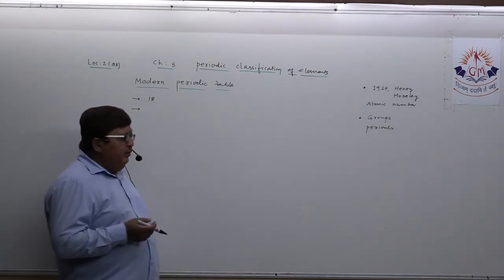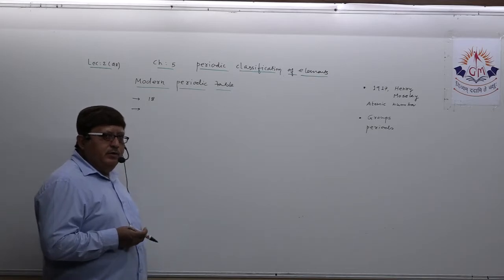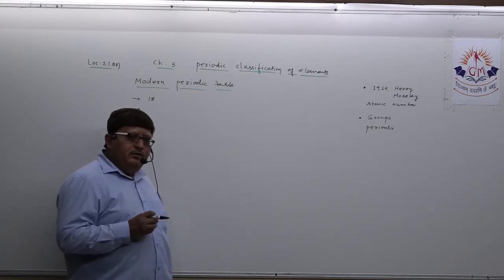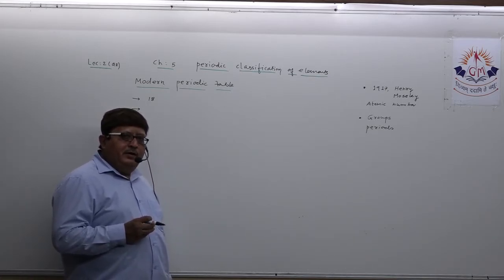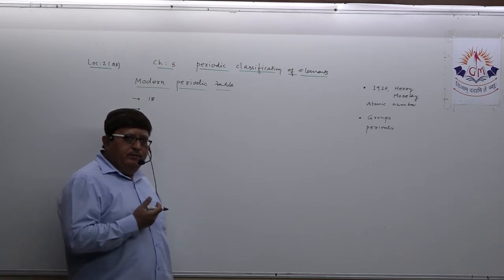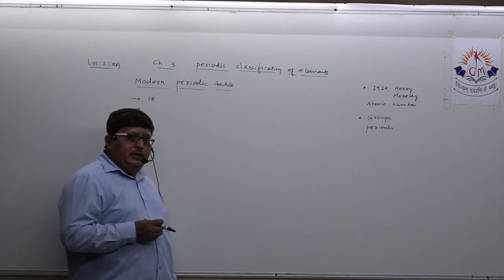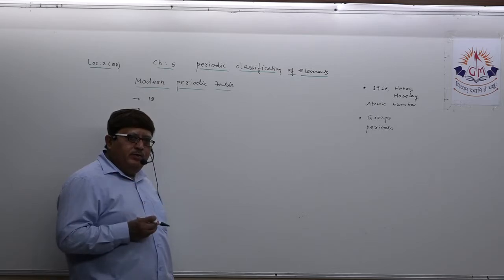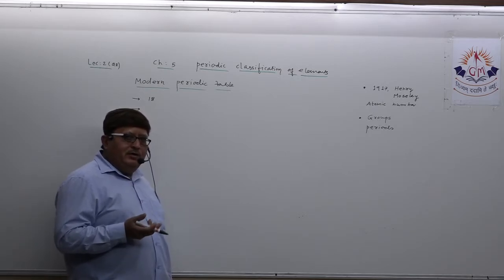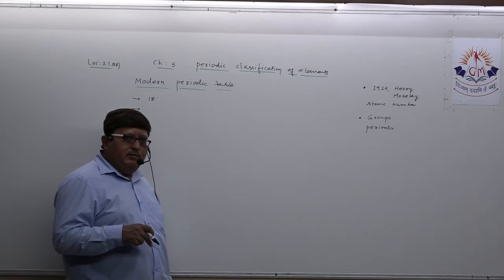As I told in my regular lecture also, 18 groups doesn't mean that any element will have 18 electrons in its outermost orbit. If an element belongs to group number 18, it doesn't mean it has 18 electrons in its outermost orbit.